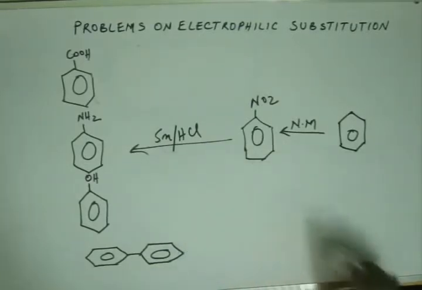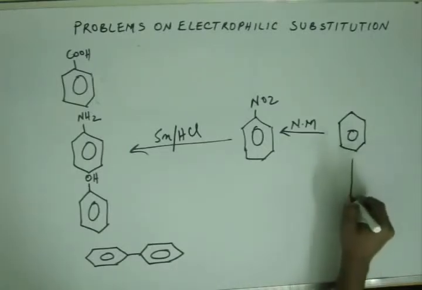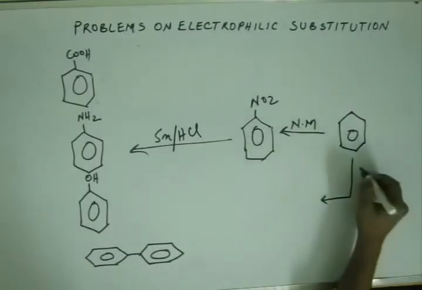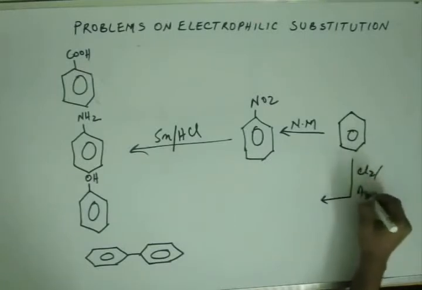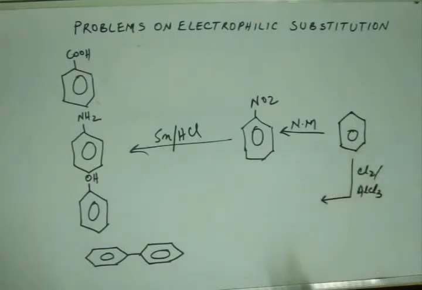What you have to do is you have to create a Cl here. That can be done in a single step from benzene if you carry out chlorination. Cl2 AlCl3. This is a standard reaction. This is one of the 5 substitution reactions that we have studied.